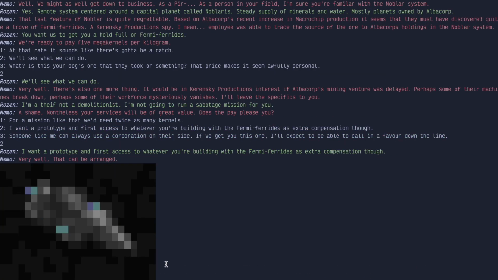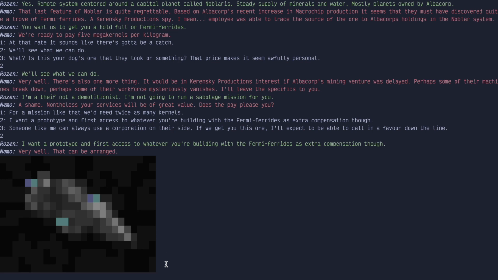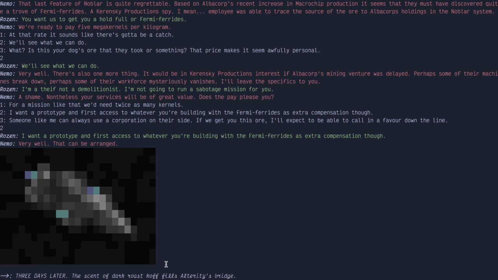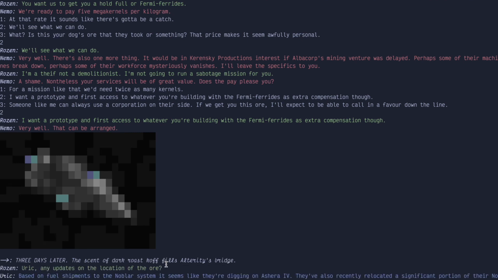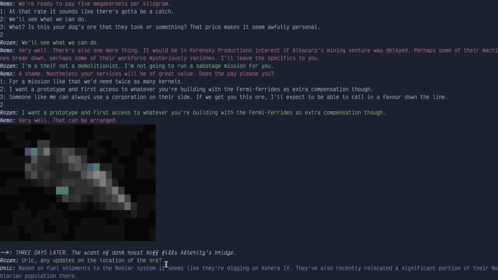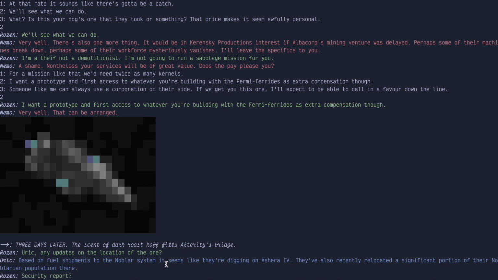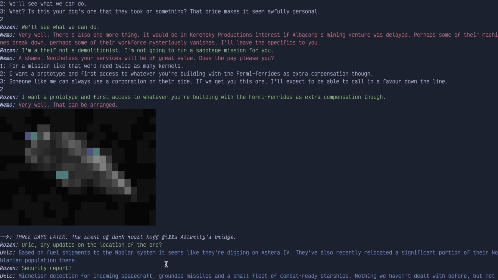Next scene. Three days later, the scent of dark roast coffee fills Alterity's bridge. Yurik, any updates on the location of the ore? Based on fuel shipments to the Noblar system, it seems like they're digging on Ashera 4. They've also recently relocated a significant portion of their Noblarian population there. Security report? Michelson detection for incoming spacecraft, grounded missiles, and a small fleet of combat-ready starships. Nothing we haven't dealt with before, but not an easy mission.